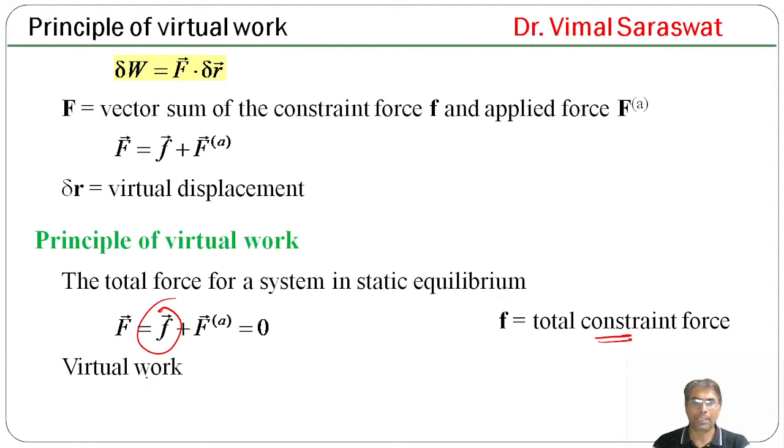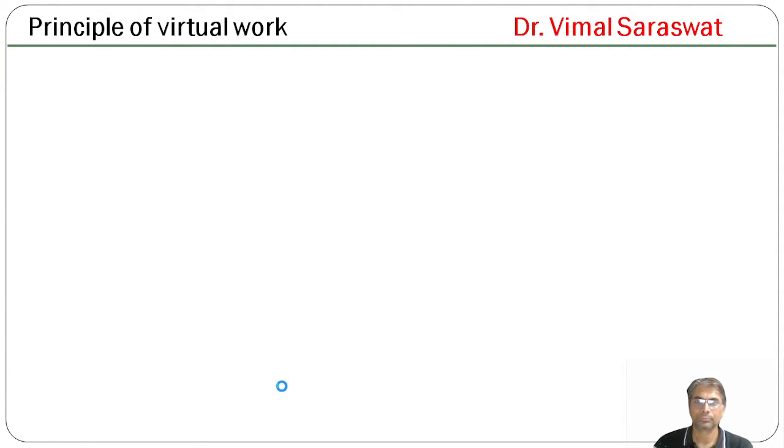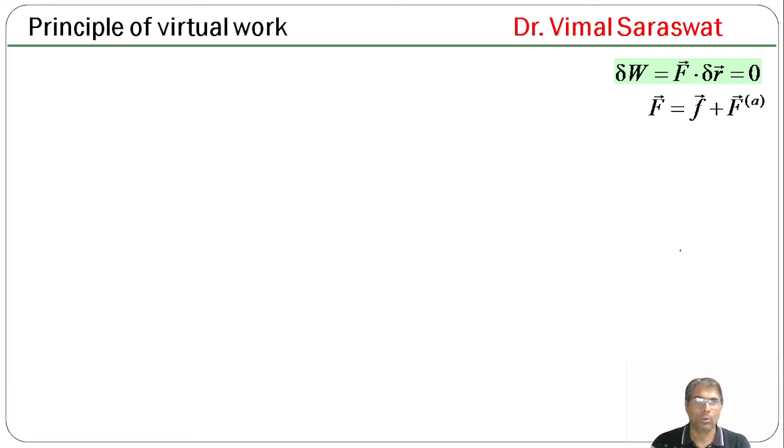So, virtual work delta W equals F dot delta R equals 0, because in static equilibrium the total force F is 0. So delta W equals 0, and F equals constraint force plus applied force.